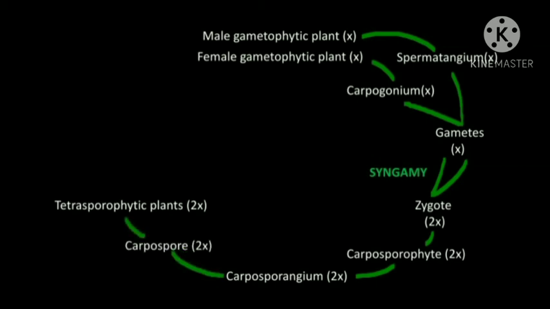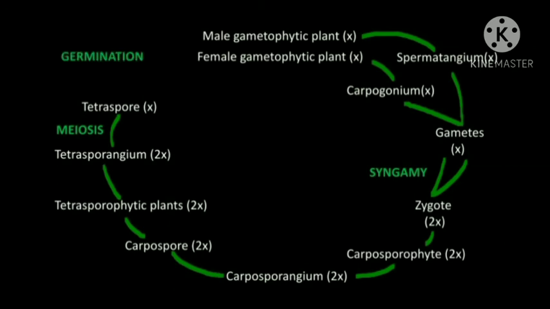The carpospores will germinate and form tetrasporophytic plants. Now, these plants bear tetrasporangium in which meiosis takes place and forms tetraspores, which will be haploid. These tetraspores will develop into male and female gametophytic plants, and now the life cycle gets completed. So these are the five major types of algal life cycle.